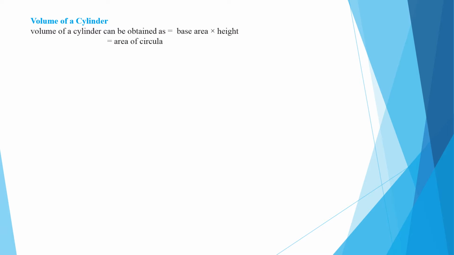Good morning everyone. Today we will discuss the volume of a cylinder. In the earlier class we discussed the volume of a cube and cuboid. The volume of a cylinder can be obtained as the base area into height. Base area is pi r square, that is the area of the circular region, and height is h. So we get pi r square into h, that is pi r square h. So the volume of a cylinder is pi r square h.